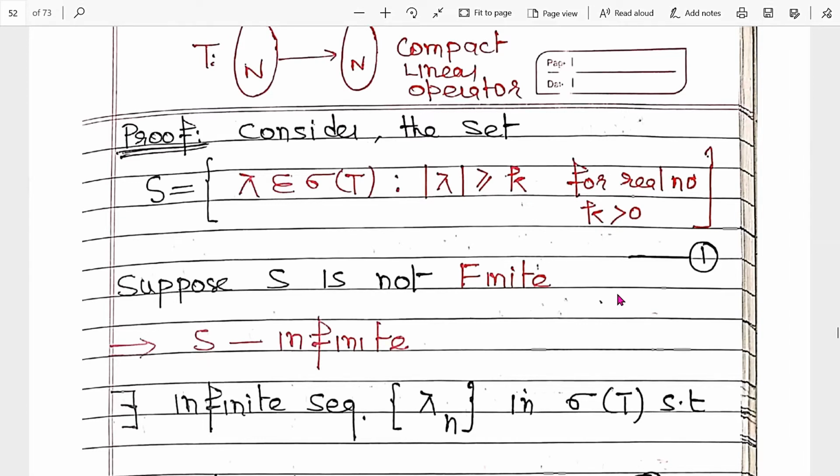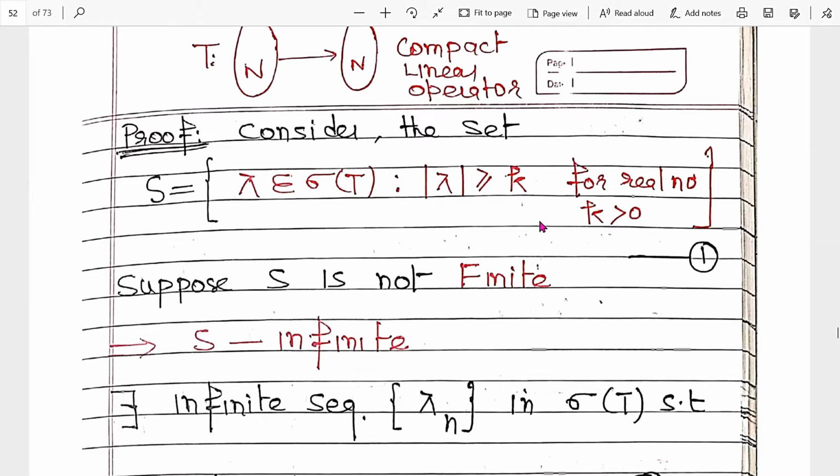If S is not finite, it means S is infinite. If S is infinite, then it consists of an infinite number of elements, or scalars, which satisfy this condition. So we can find a sequence in sigma T which satisfies this condition.